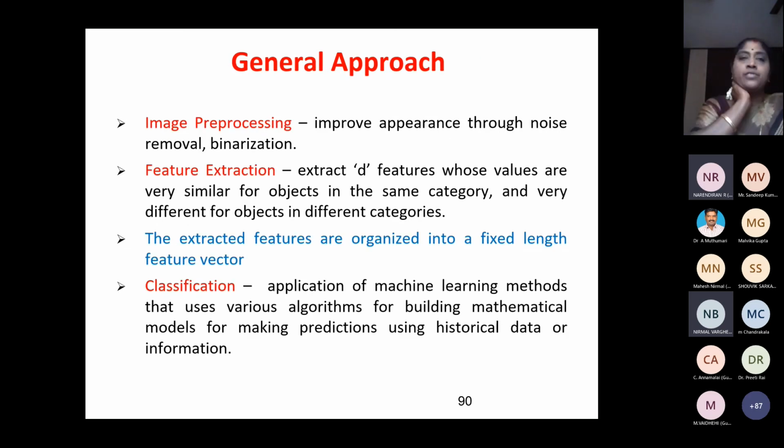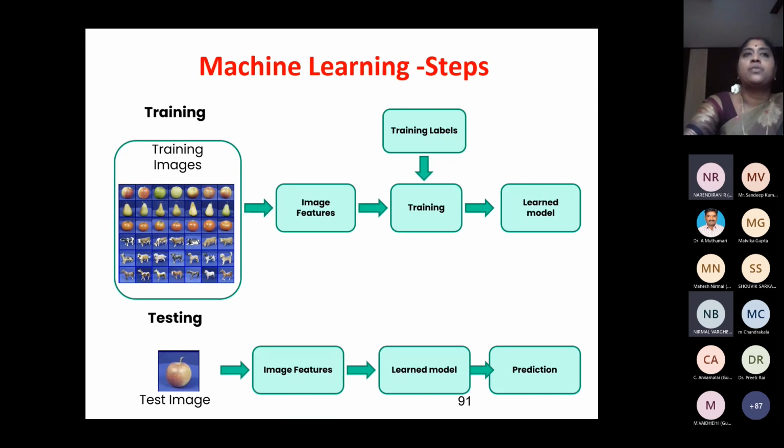Okay. We have seen the pre-processing steps, then segmentation, then feature extraction. And finally, you have to go for classification. In classification, as we said, we have training and testing. These are training images. We are going to give the images and train the machine. Once the machine is trained, we have got a learned model. The machine has learned.